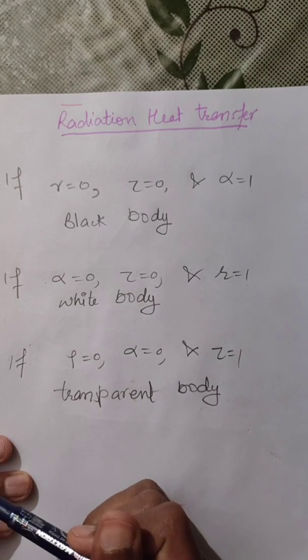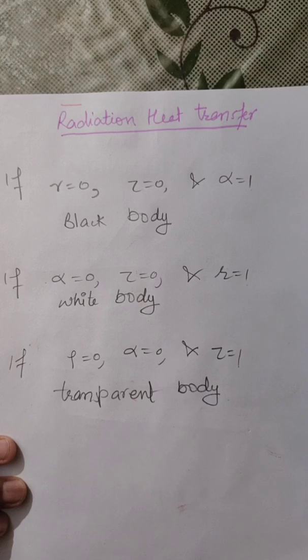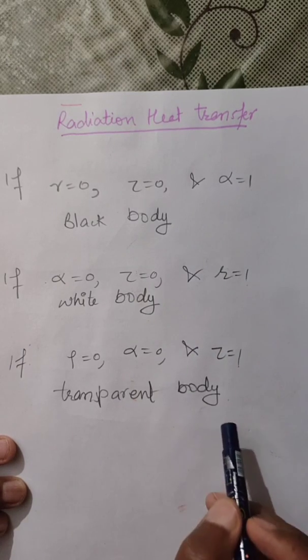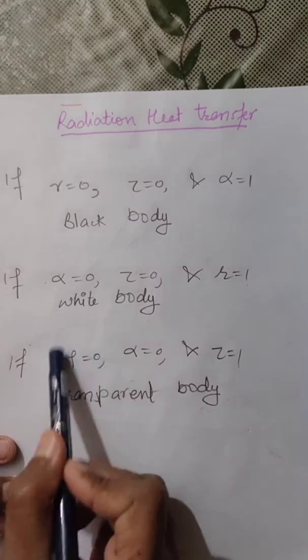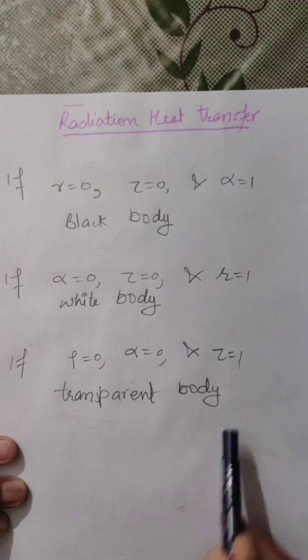The third case: if the total energy coming toward the surface passes through the body, then tau will be equal to 1, meaning the total energy passes through the surface, then rho will be equal to 0 and alpha will be equal to 0. That body is known as a transparent body.